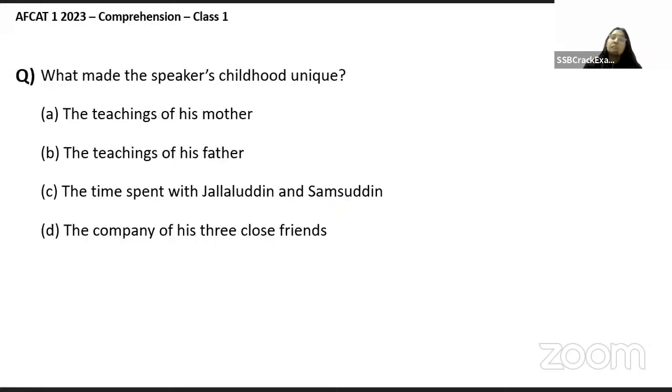What made the speaker's childhood unique? The teaching of his mother, the teaching of his father, the time spent with Jalaluddin and Samsuddin, and the company of his three close friends.